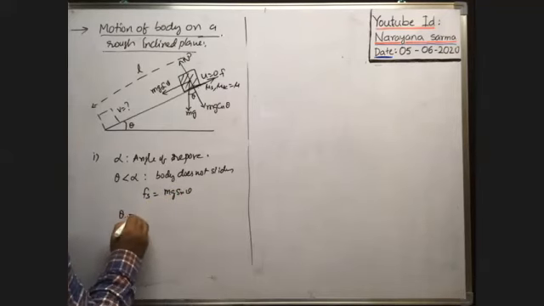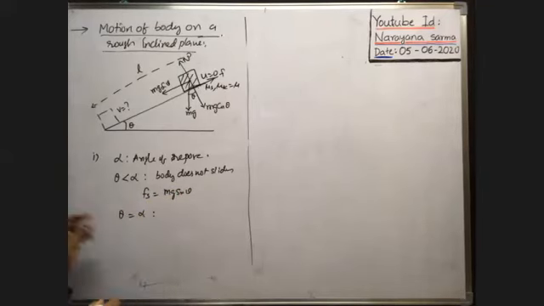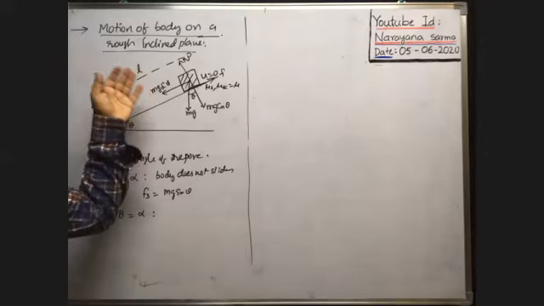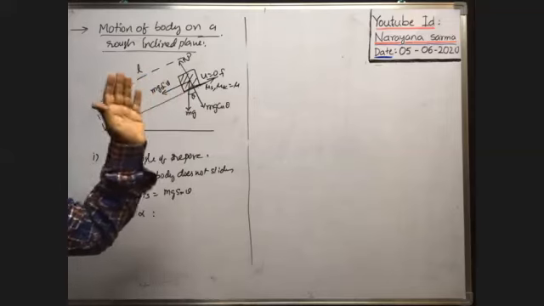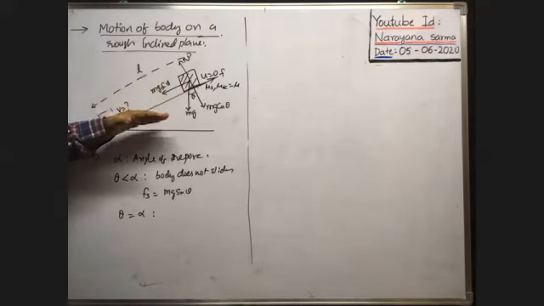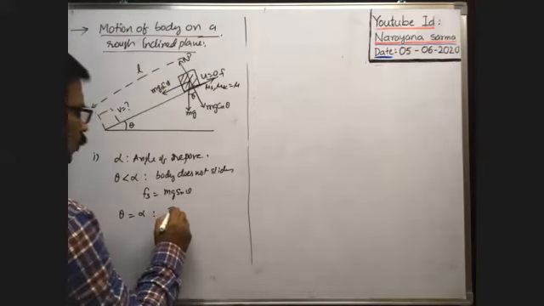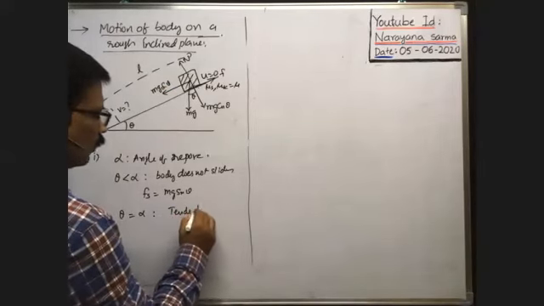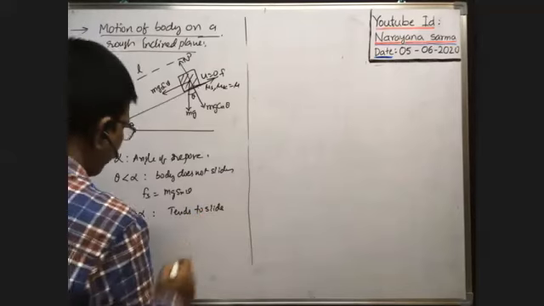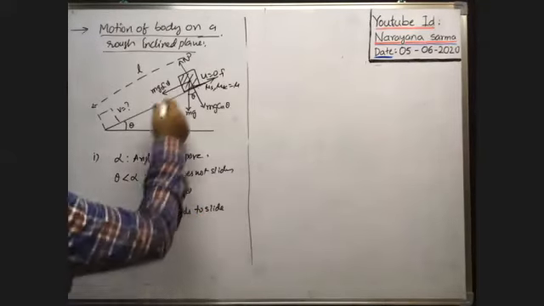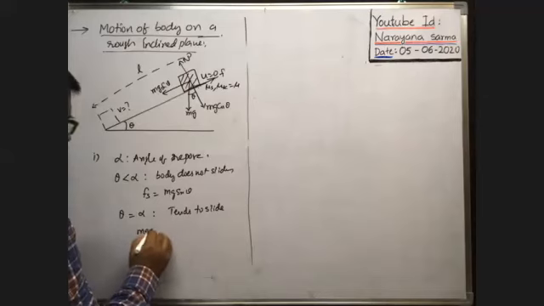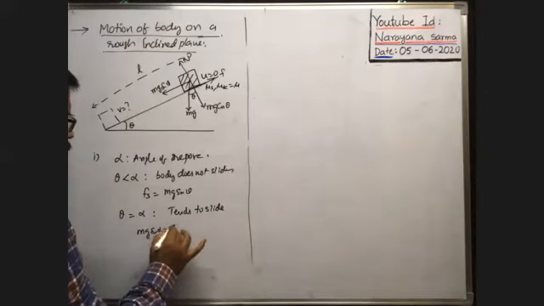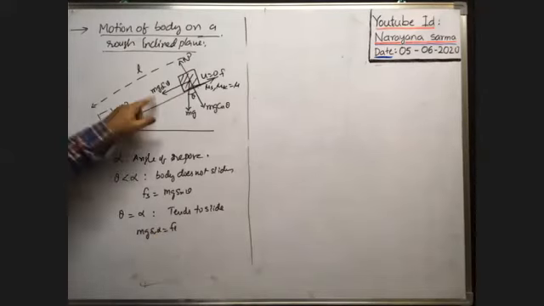When theta is equal to alpha, the body tends to slide. Whenever the angle of inclination is equal to the angle of repose, the body tends to slide. In that case, mg sin alpha is equal to limiting friction, because theta is equal to alpha here.